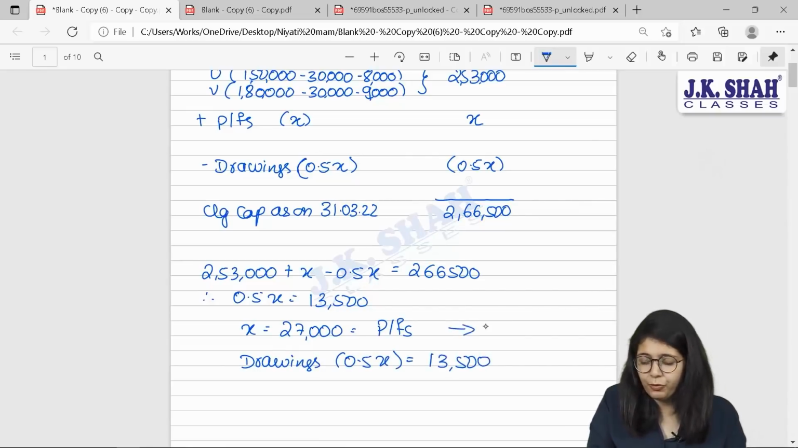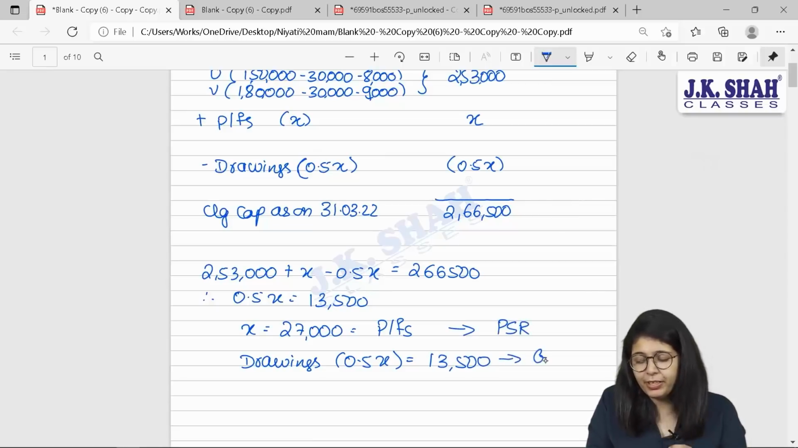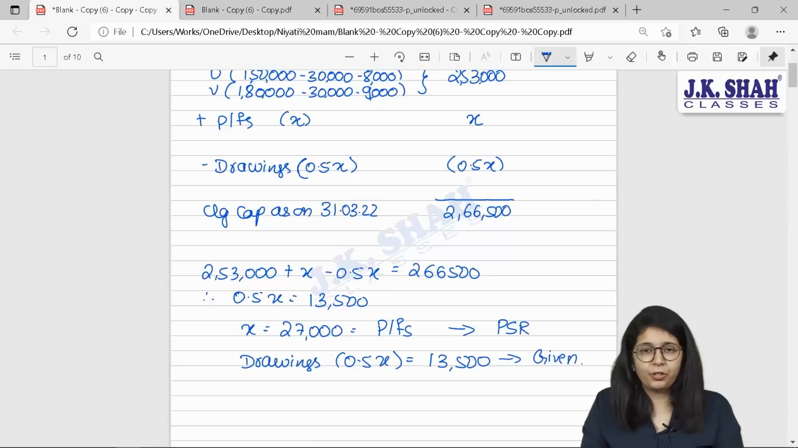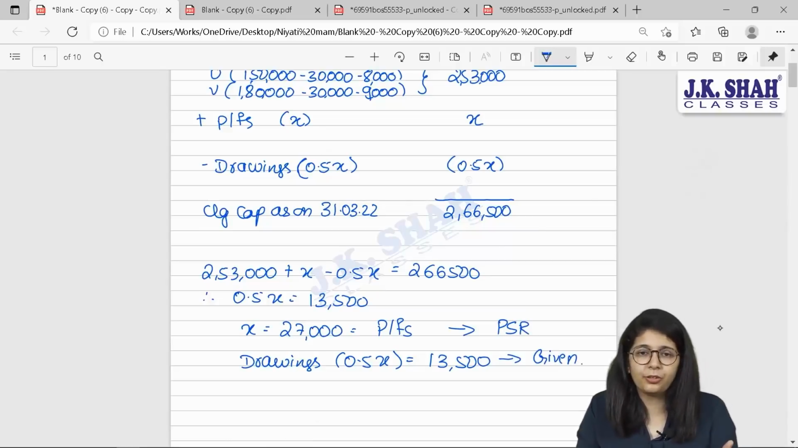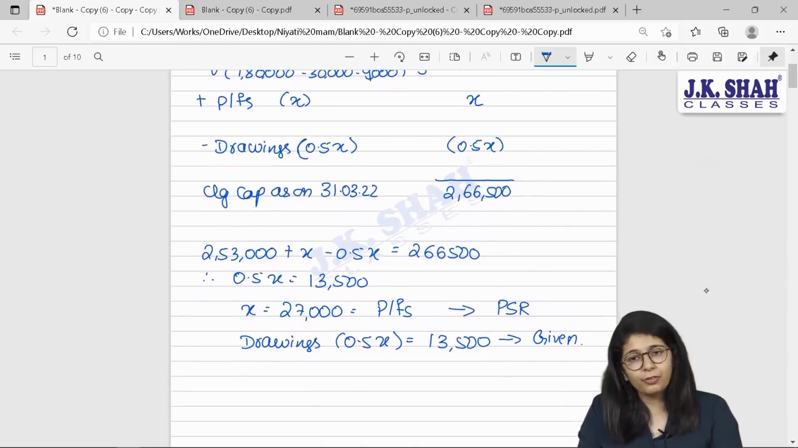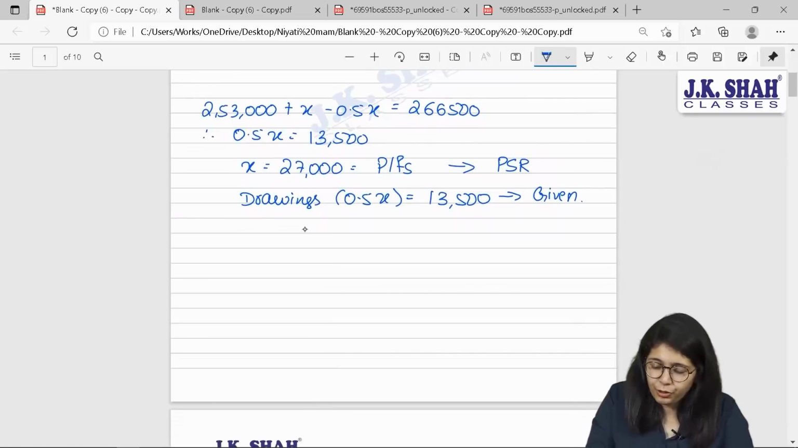How will you divide your profits? Profits will be divided in your profit sharing ratio and drawings will be divided in your given ratio. Your PSR is 1:1 and your drawings are also to be divided in the ratio of 1:1. It has been clearly mentioned. Now can we find out their individual balances? Yes. For you and for V.